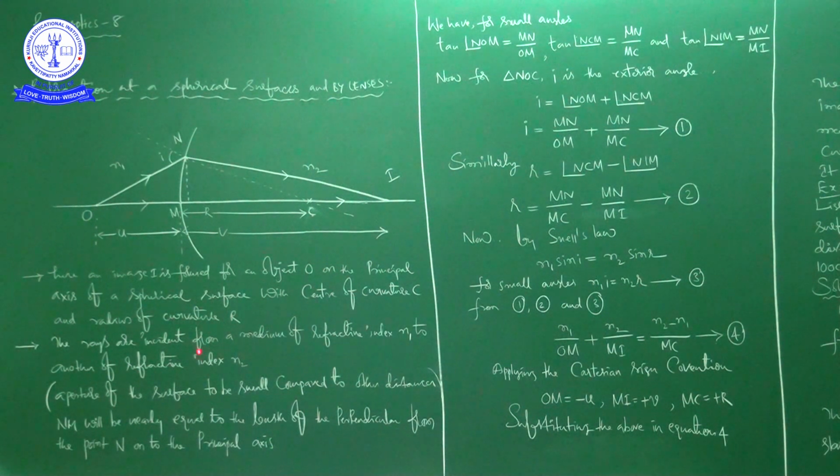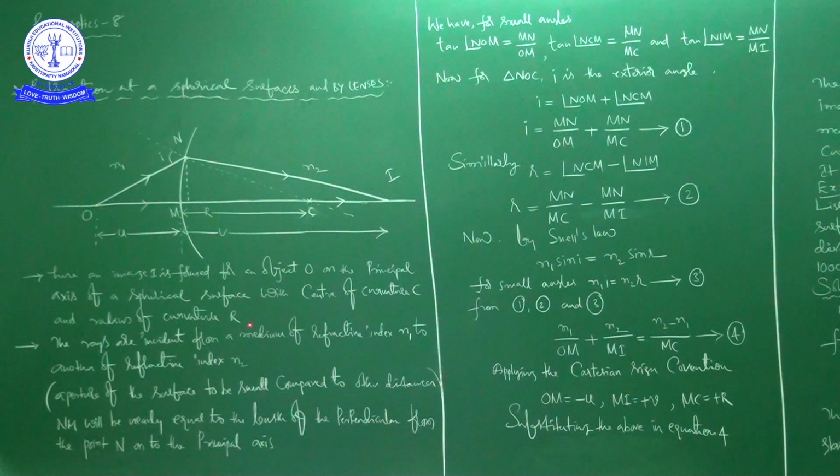And we already discussed some of the rules while drawing the ray diagram for a curved surface, either in case of mirror or here, which leads to the lens. Whatever rules we discussed, the same rules are applicable here also.